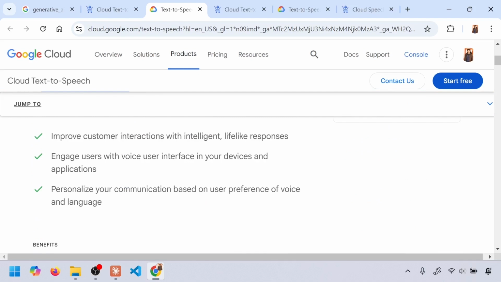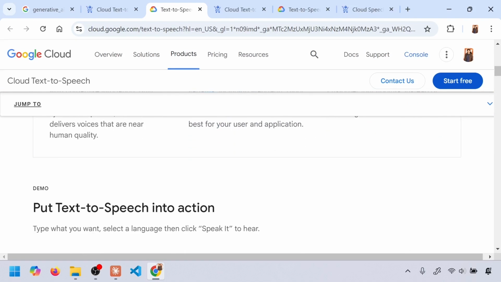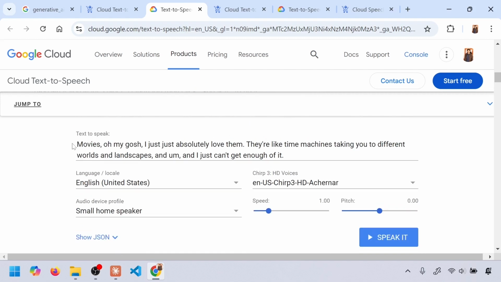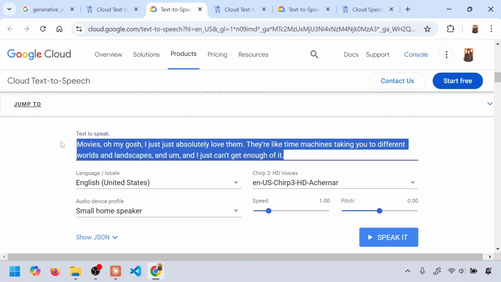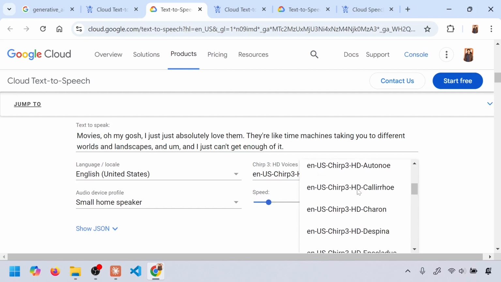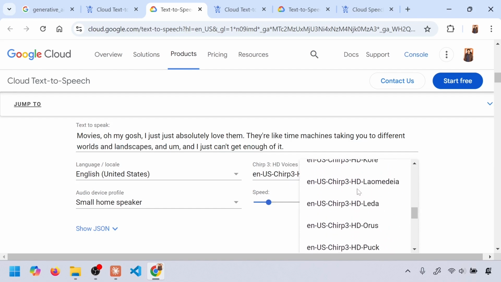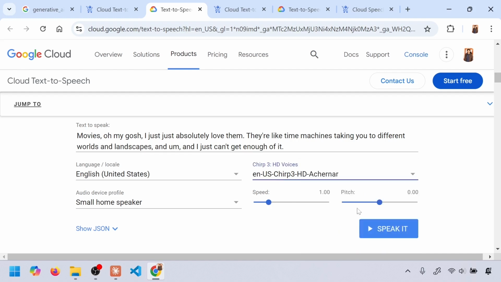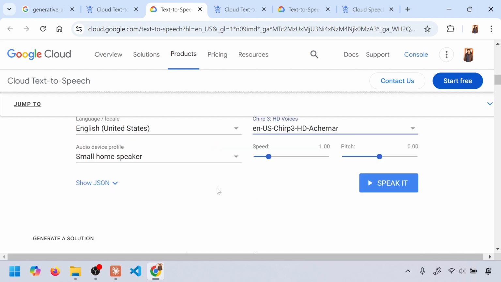Almost all the programming languages you can use to call these APIs. And you can test these APIs before you purchase. You can give some text right here. This is one exercise you can do if you want, and you can just play it to see how it speaks. I have tested multiple of them. It's very, very natural. And you can select different options here to see how it behaves, different voices, tones, everything. You can adjust a couple of these things here. And these APIs take a special format to put emotions into it.